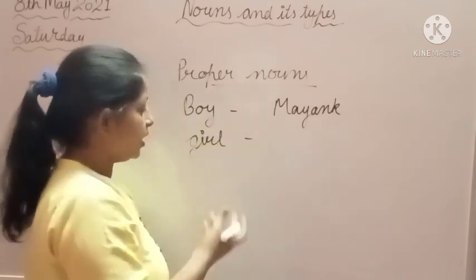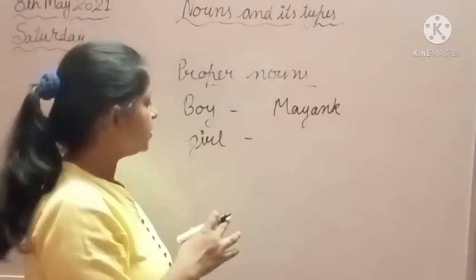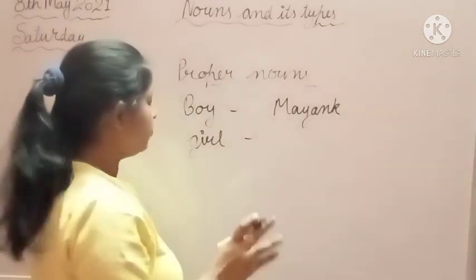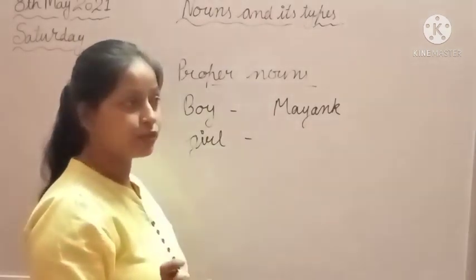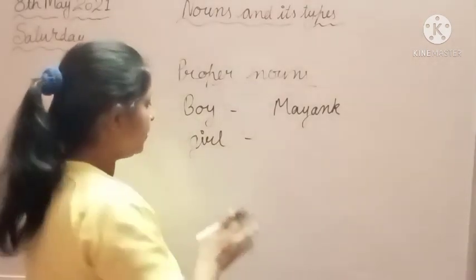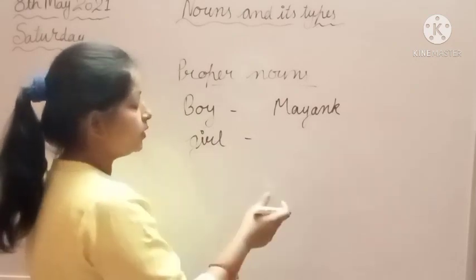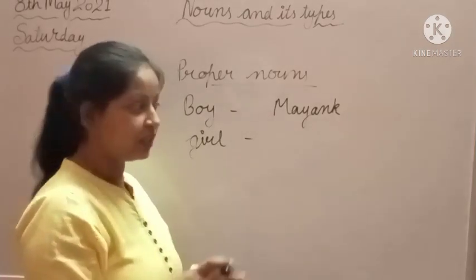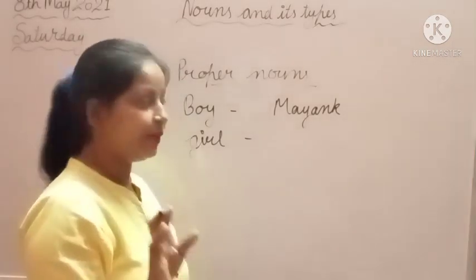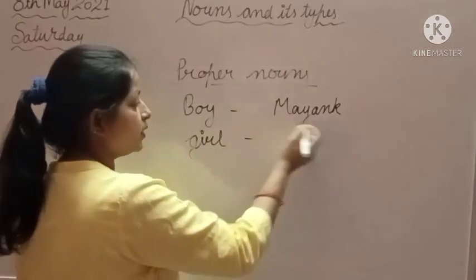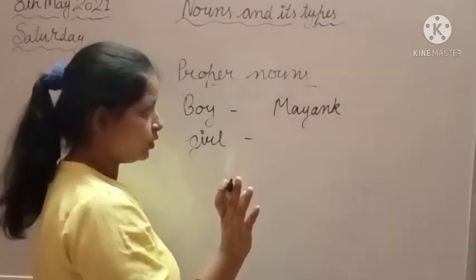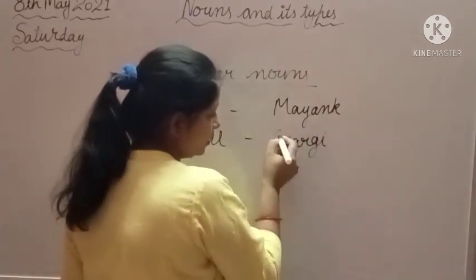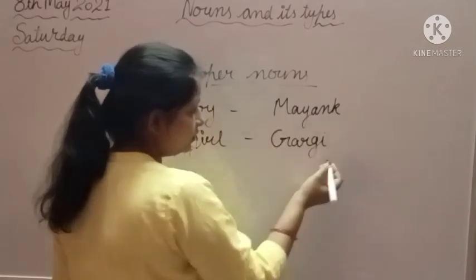Yes students, common nouns are the words we use for all the same kinds of things and same kinds of persons. But proper nouns are the names of a particular thing, particular person or particular place. Like this, boy: Mayank is the name of a particular boy. Girl: Gargi. Gargi is the name of a particular girl.